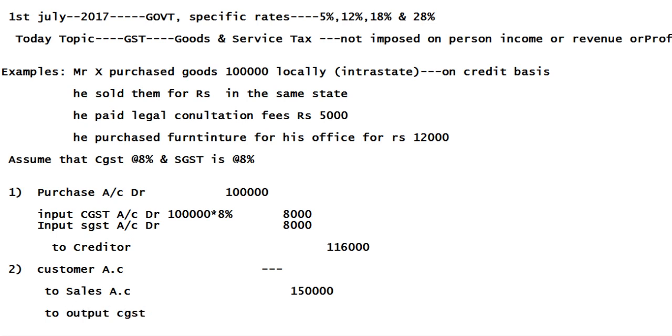Output CGST to output SGST. What is the 8%? 8% on this is 12,000. So totally how much will the customer pay? 1,74,000.